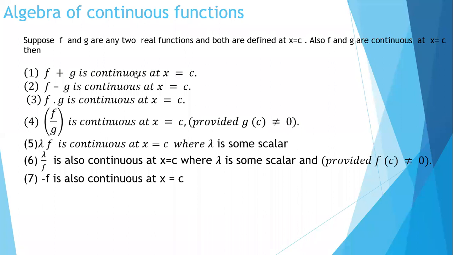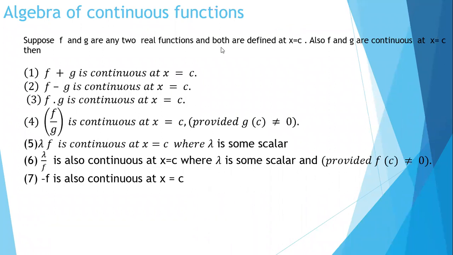So here, the first one is f plus g. We want to show f plus g is continuous at x is equal to c. How to prove this? Here they have already given, suppose f and g are two real functions and both are defined at x is equal to c.